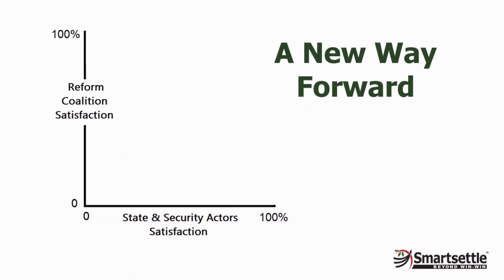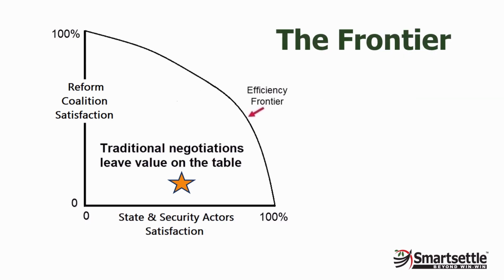We are proposing a new way forward, a structured, interest-based approach that converts adversaries into collaborators by showing them that gain for one need not be another's loss. Traditional compromises can end up anywhere, favoring one side or the other, and without clear guardrails, fairness is left to chance, and trust easily breaks down. Many negotiations never reach the efficiency frontier. Even a reasonably fair compromise can still leave tremendous value untapped.